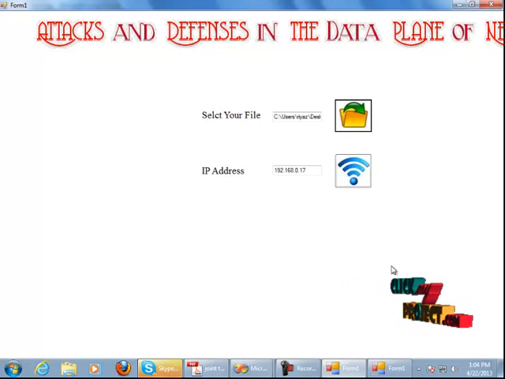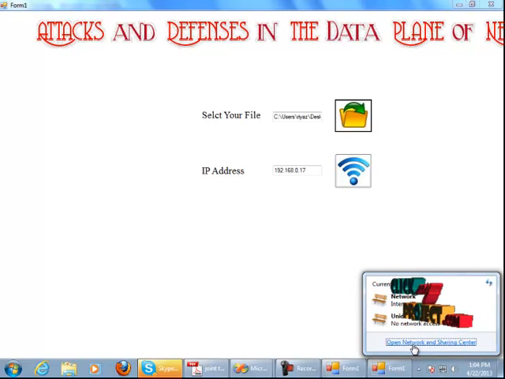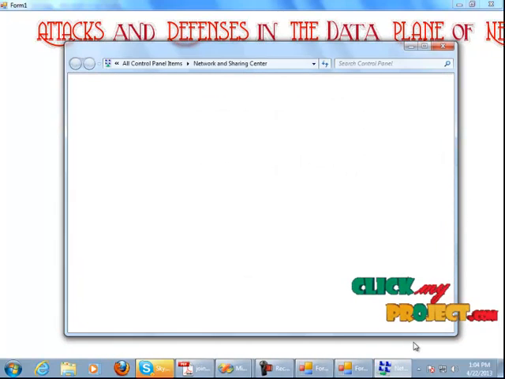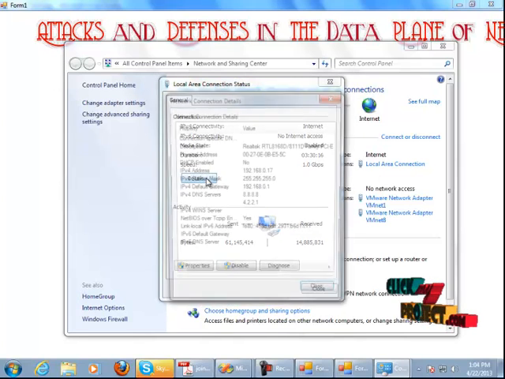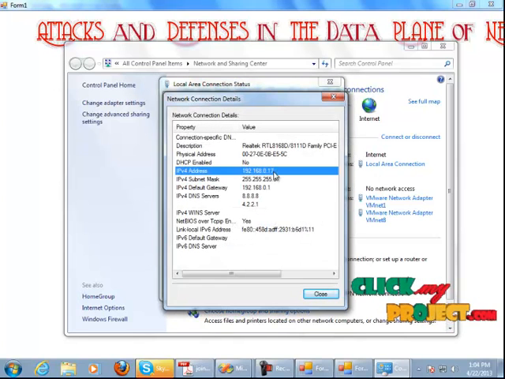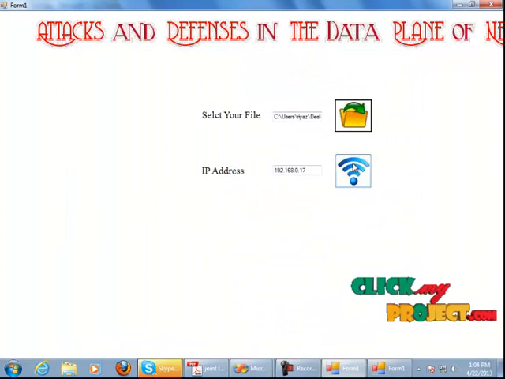How to check the IP addresses? Click the button, open Network and Sharing Center, then Local Area Connection details. This is the IP address of the destination system. So send the file.